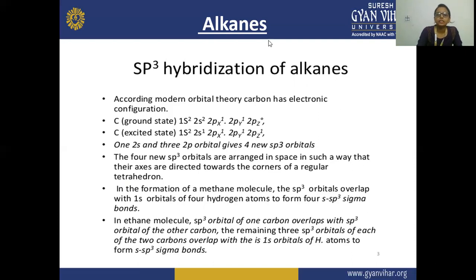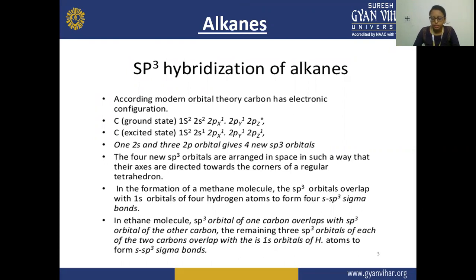So the hybridization here means the number of atoms attached to the atom plus the lone pair present on it.